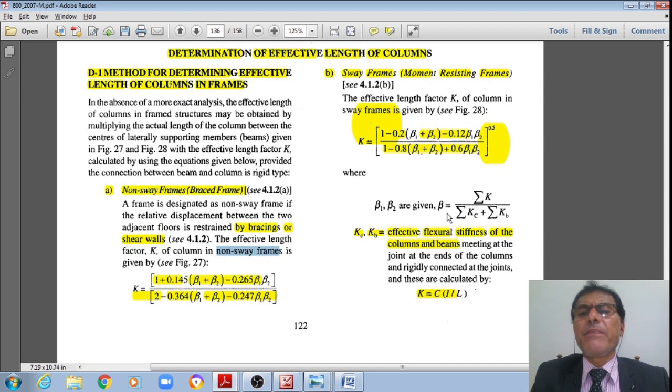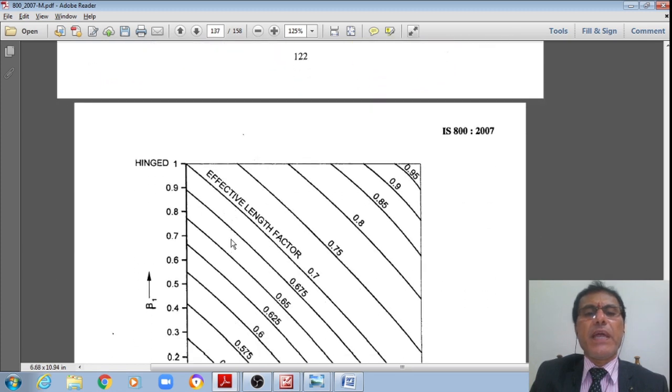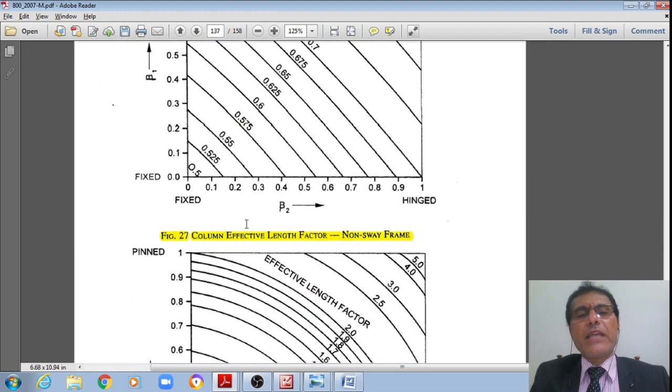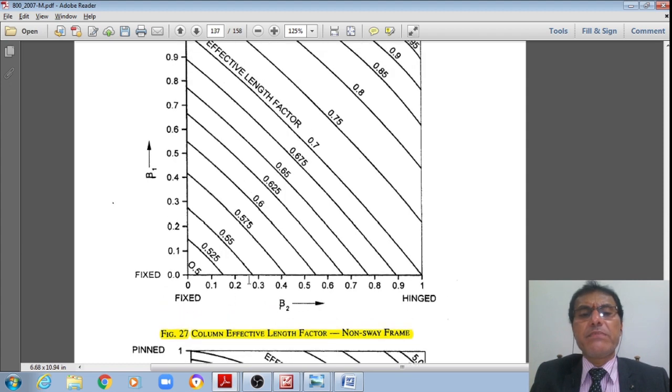Here beta 1 and beta 2 are given by the ratio of the summation of the stiffness of all the columns to that of the beams, where Kc is the effective flexural stiffness of the columns and Kb is the effective flexural stiffness of the beam. In each case, K is given by I by L, where I is the moment of inertia and L is the actual length. That is how, from figure 27, we get the column effective length factors for non-sway frames.